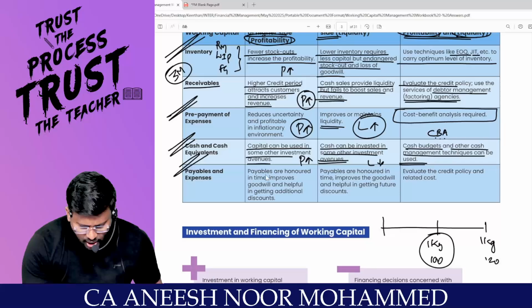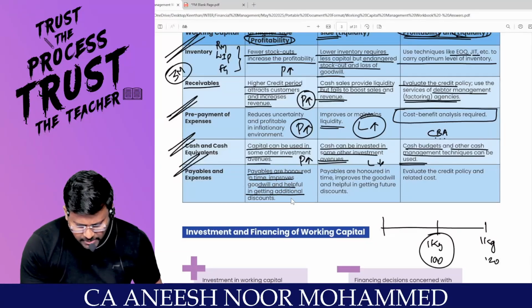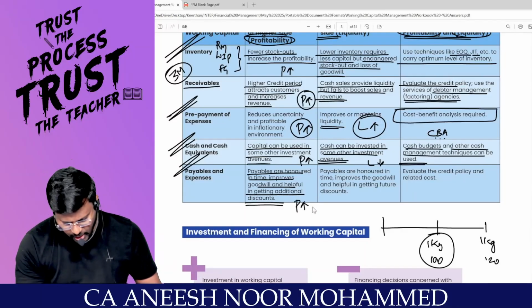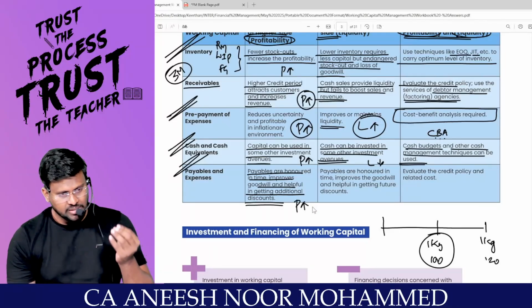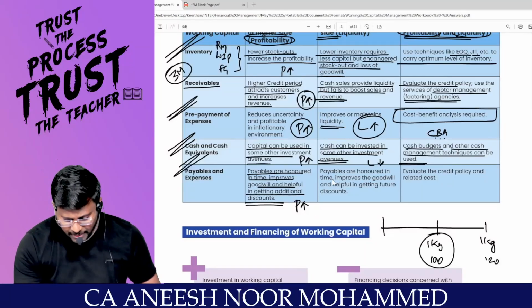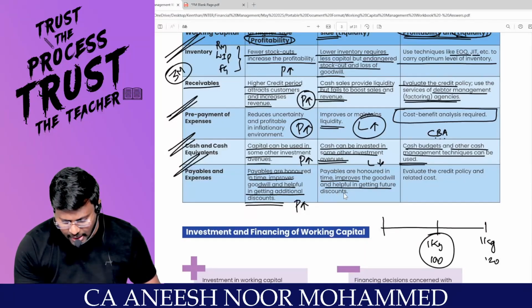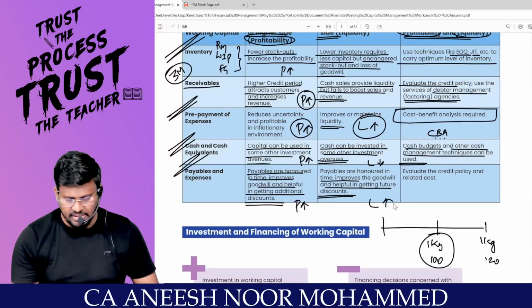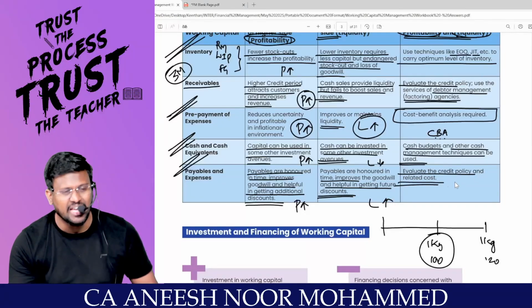Payables honored in time improve goodwill and help in getting additional discount. So if you are getting more additional discount, automatically profit will increase. Am I right? Sir, what happened to liquidity? Payables are honored in time, improve the goodwill and help in getting what discount? Future discount. Even my liquidity also will increase. Evaluate the credit policy and the related costs.